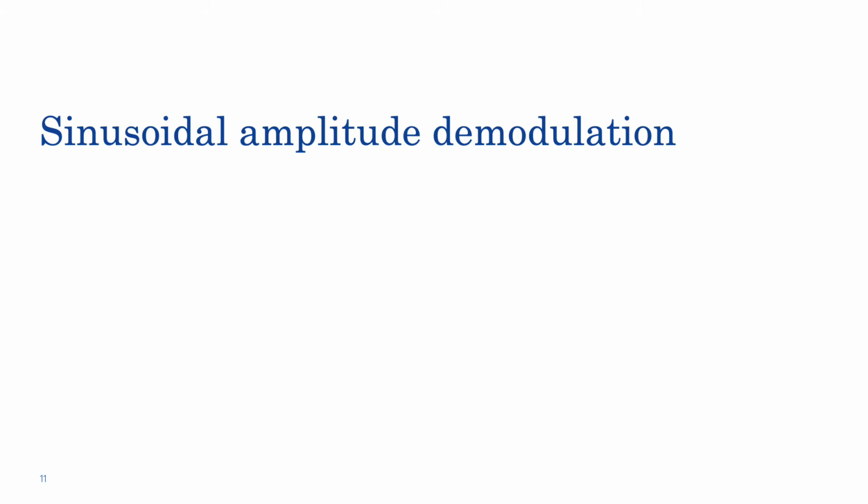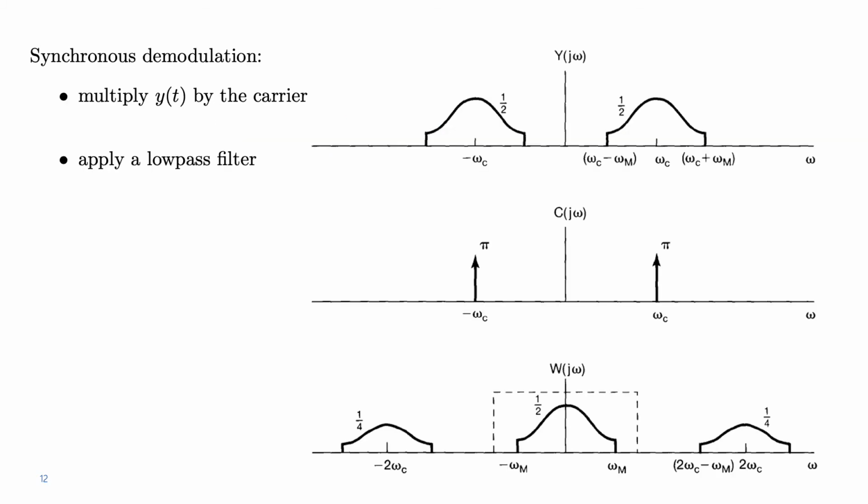Let's now see how to demodulate a signal after we have performed sinusoidal amplitude modulation. So let's talk about sinusoidal amplitude demodulation. What we will consider here is what's called synchronous demodulation. It's called synchronous because, as you see, we will assume that we have knowledge of the carrier used by the transmitter. So what we do here to demodulate is actually multiply again by the same carrier.